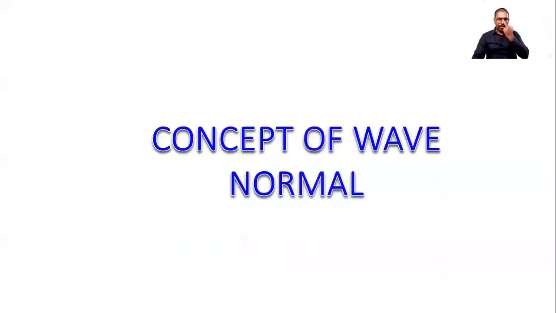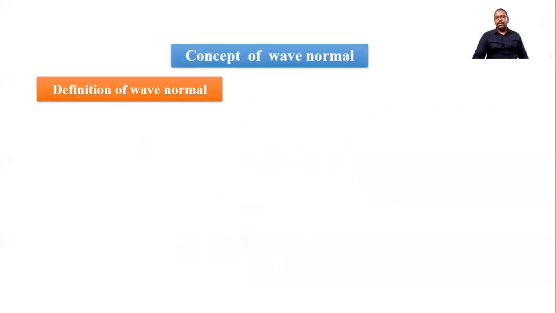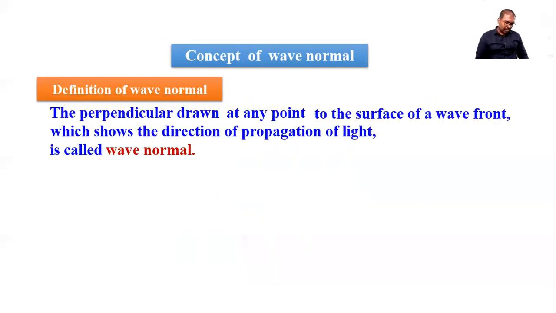Now the concept of wave normal. Now the wavefront is clear. Now what is wave normal? Basically, wave normal is similar to the ray of light. So the perpendicular drawn, listen, the perpendicular drawn at any point to the surface of the wavefront, which shows the direction of propagation of light, is called wave normal.